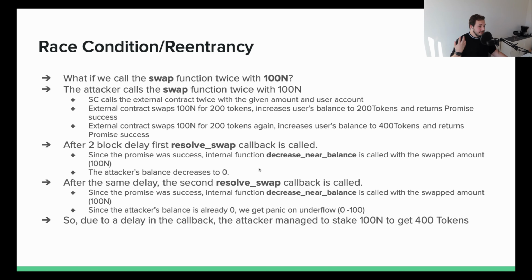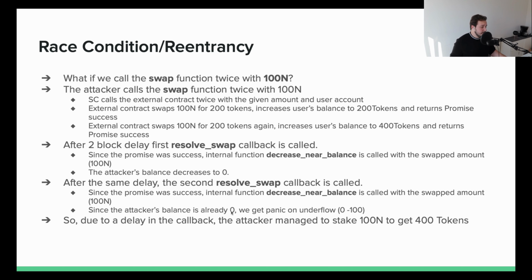And then after the 2 block delay, we get callbacks back. We get the first callback to decrease the attacker's balance to 0 since the hacker spent 100 NEAR, so decrease NEAR balance is called, and now the attacker's balance is 0. But then the second callback arrives and tries to do exactly the same thing, decrease the attacker's balance to 0, basically by subtracting 100 NEAR.